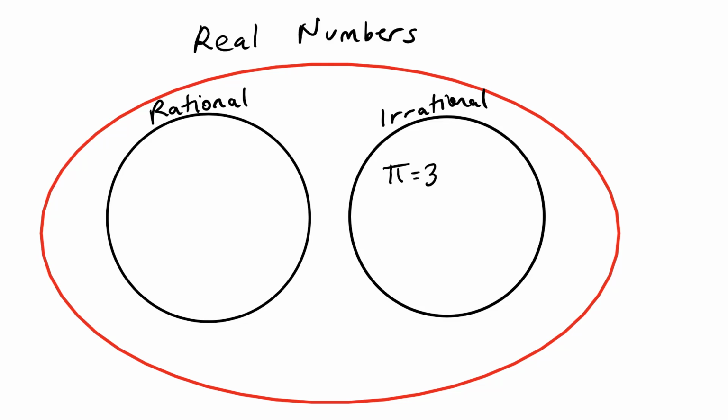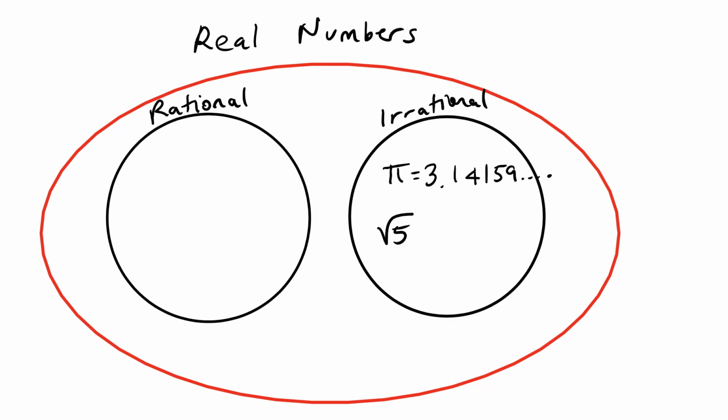Which is 3.14159 and keeps on going forever without a particular pattern. So there is no way that we can just write down this number exactly as a fraction. Or such as square root of 5.